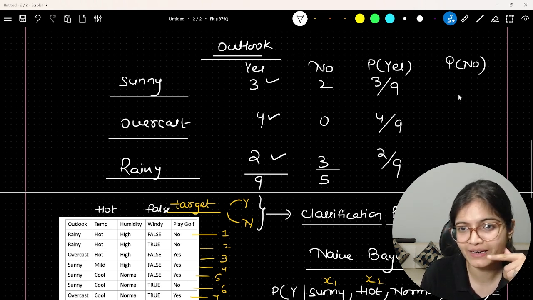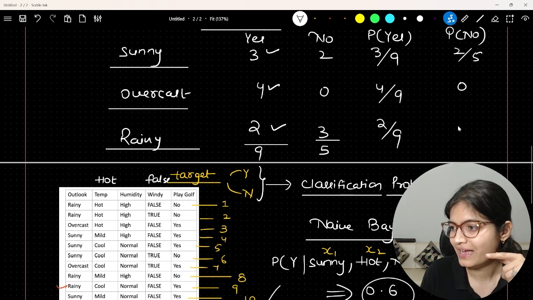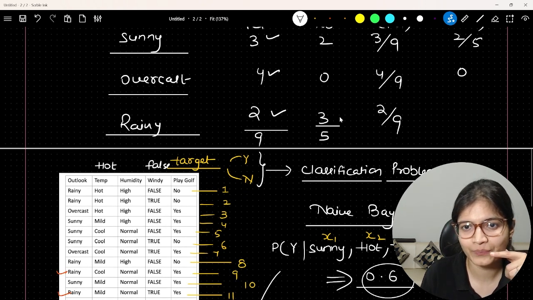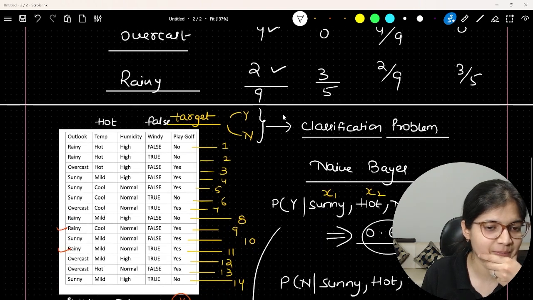This part is 2 by 9. This part is again 2 by 5. This part is 0. And the below part will be, I would say, 3 by 5. I hope it is clear to everyone, right? This is clear to everyone. So this is the probability that we will be having.